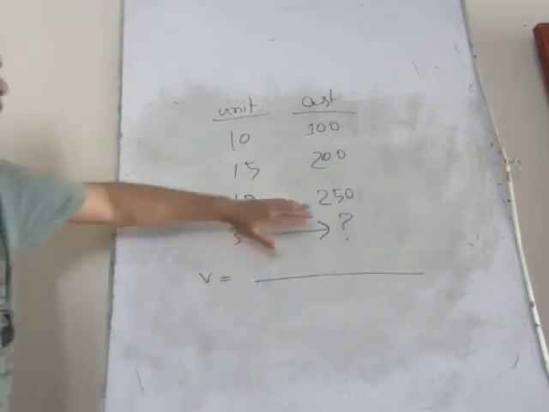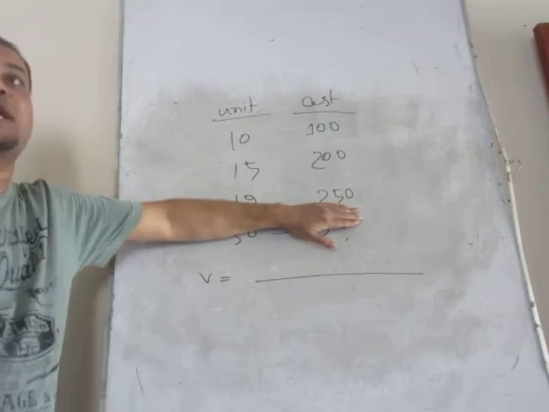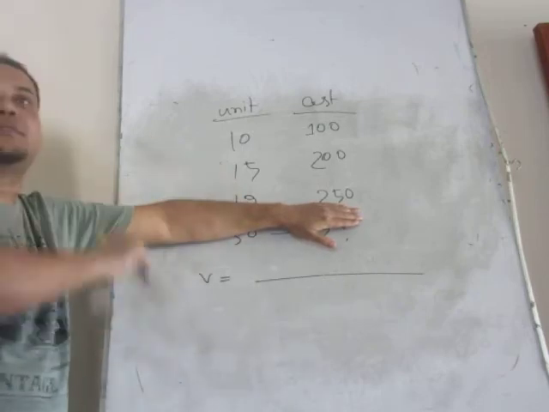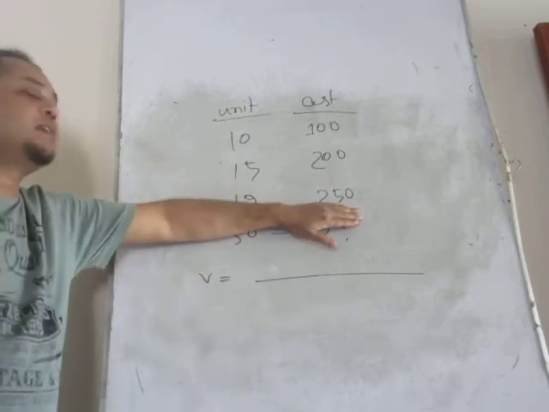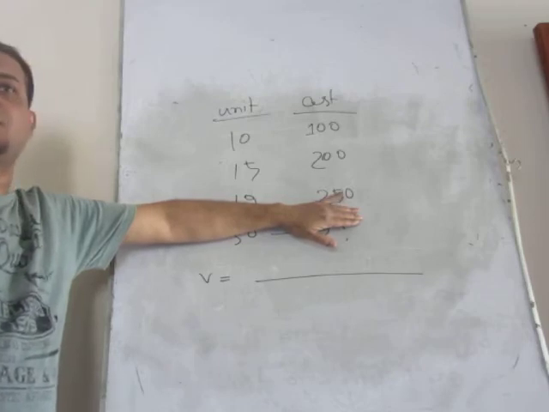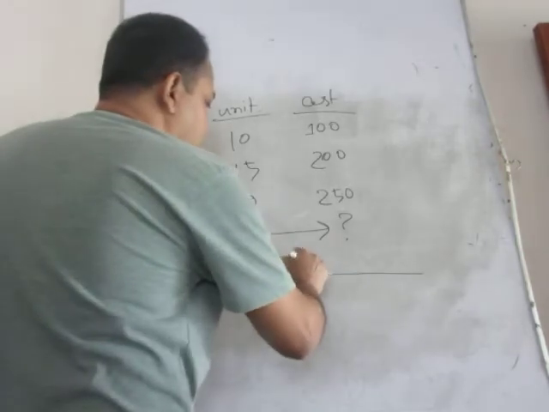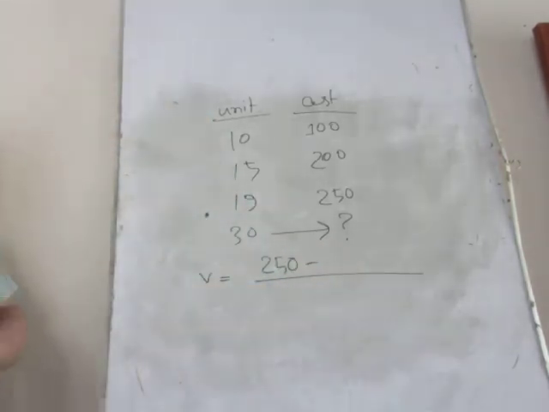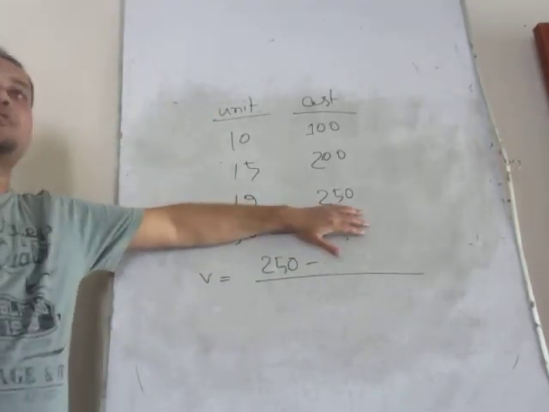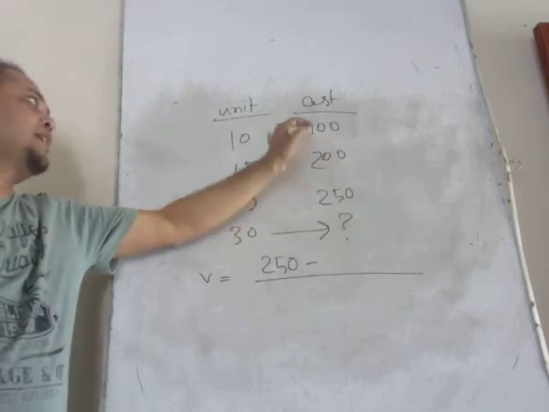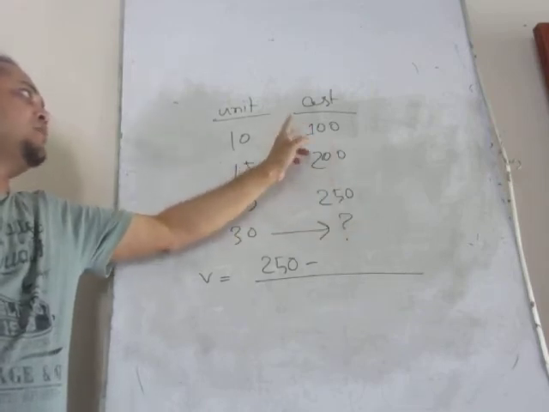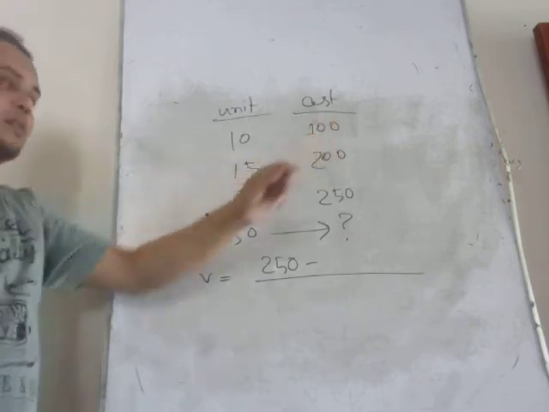Cost of high activity: within the historical data, what will be your highest activity? 90. What is the relative cost of producing 90? 250. So cost of high activity is 250. And what will be the cost of low activity? Low activity is 10, and to produce 10 units, your cost is $100. That is 100.